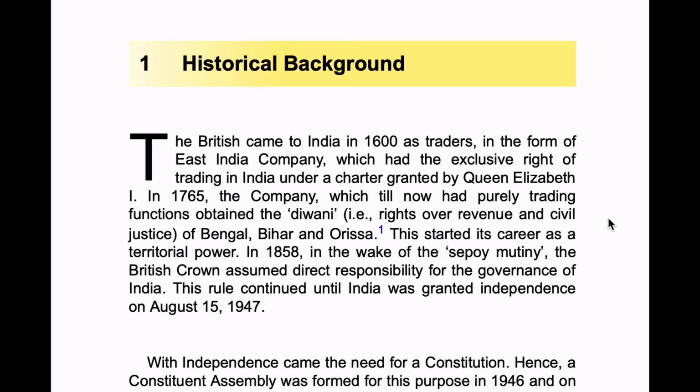Students, let's start Indian polity. Now, the first chapter is historical background. So, we'll read and understand.